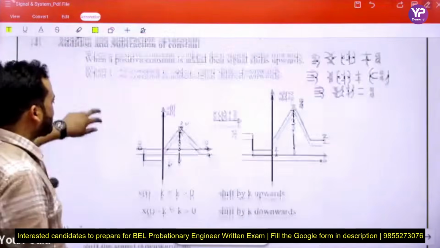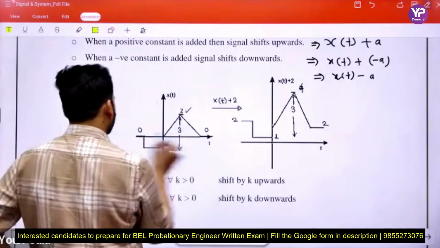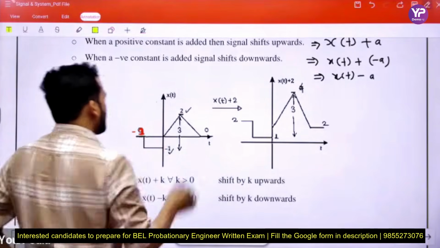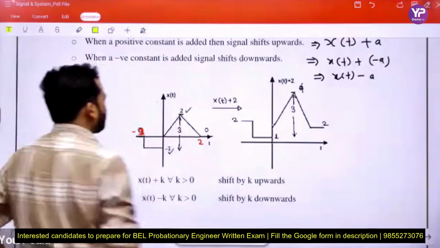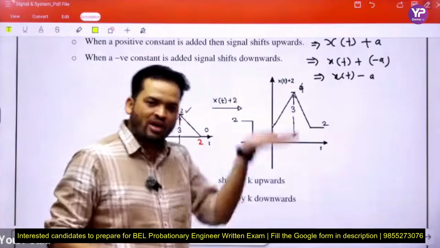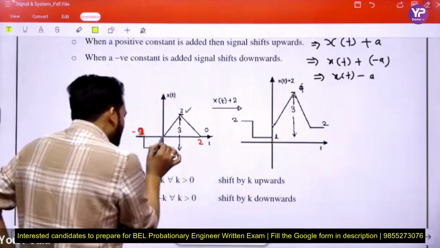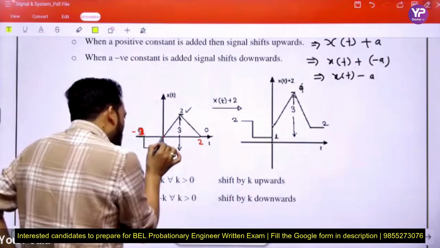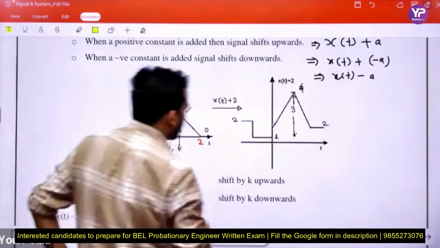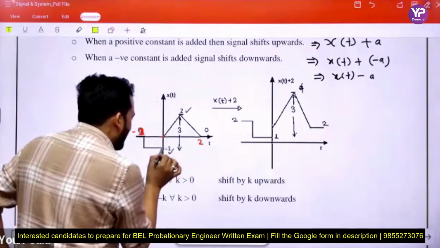Here we consider one example. This is our signal, and this is minus 1. This is the original signal. When we add 2 to that signal, the signal shifts upward by 2. When we add 2 to 0, it becomes 2. And this is the value minus 1.